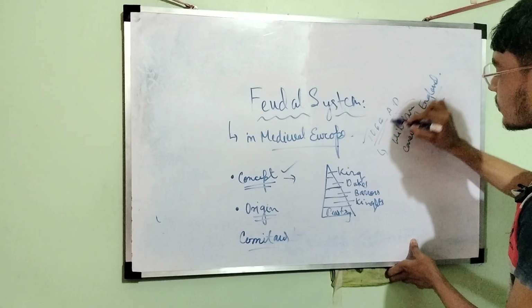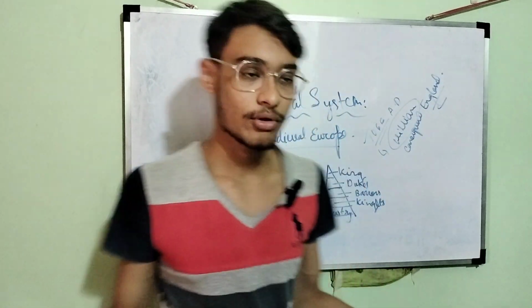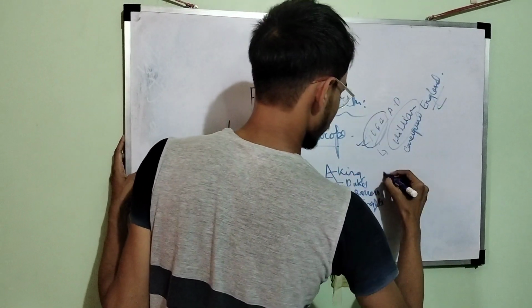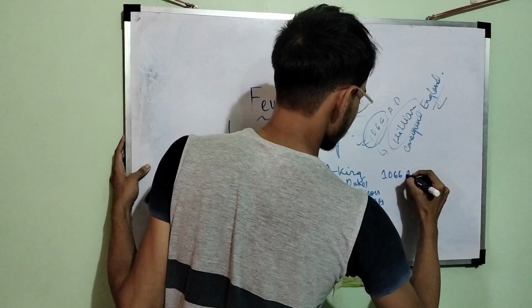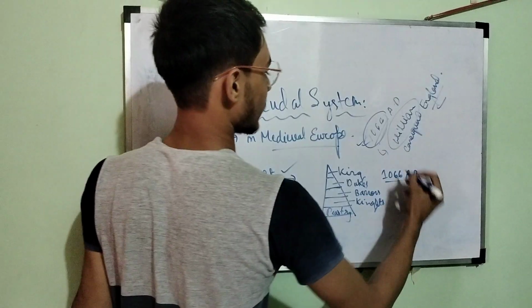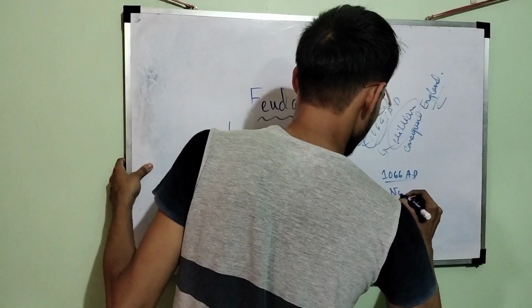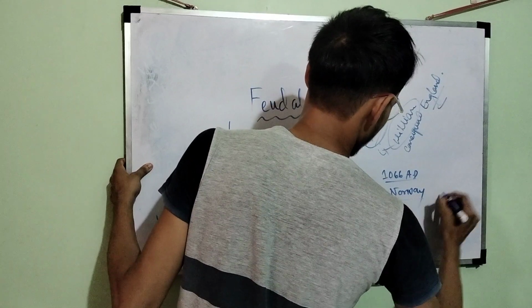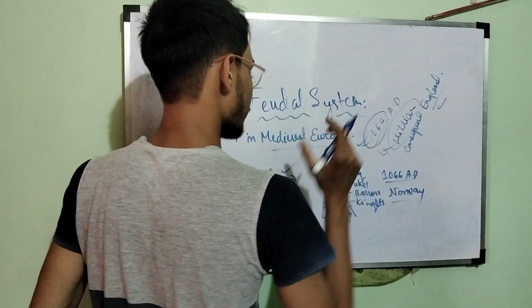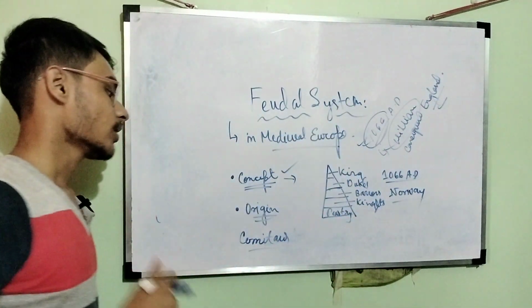If you are preparing for any kind of competitive exam, this kind of name can come. This is very important for you. It became very popular in England in 1066 AD. Why? Because of William, the king of Norway, who conquered England in 1066 AD, when this system became very popular.